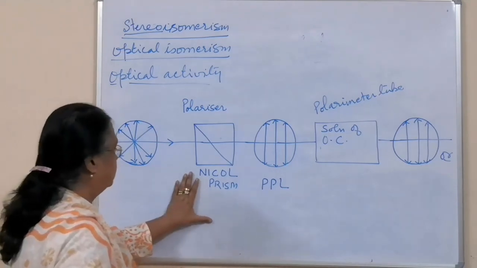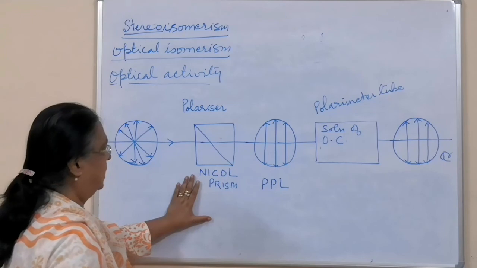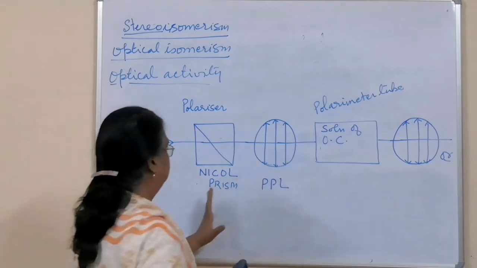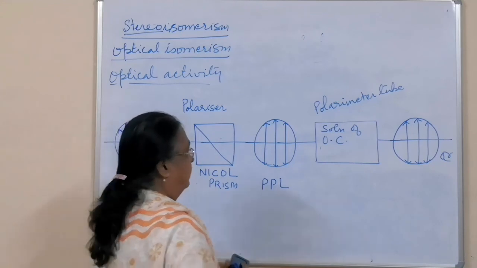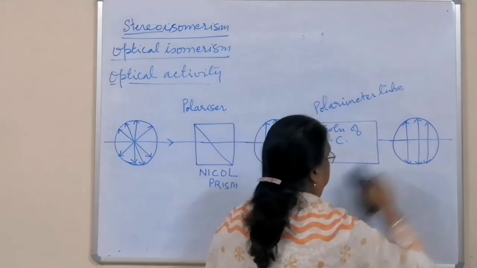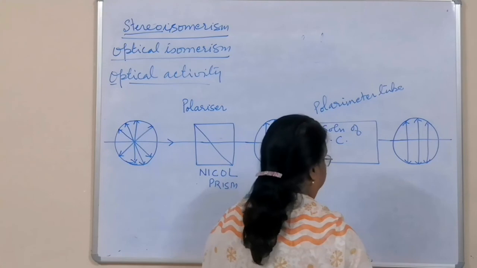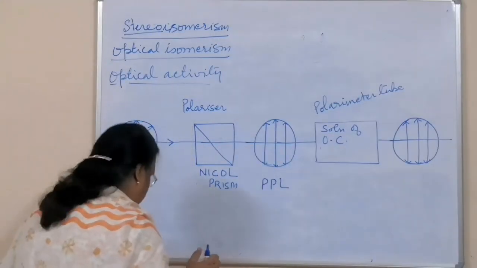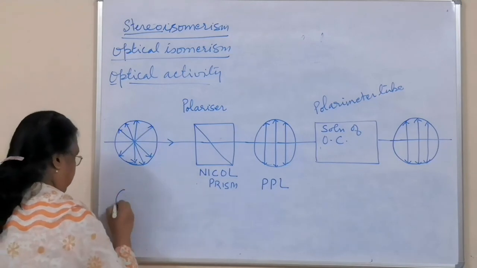The first Nicol prism which is used, there are two Nicol prisms used. One is before the polarimeter and the other is after the polarimeter. So now I will draw a little smaller figure.